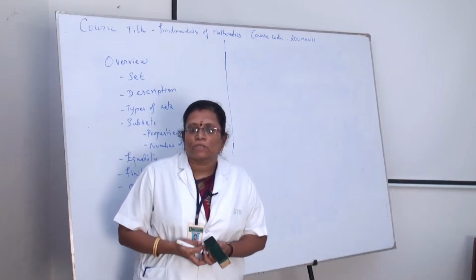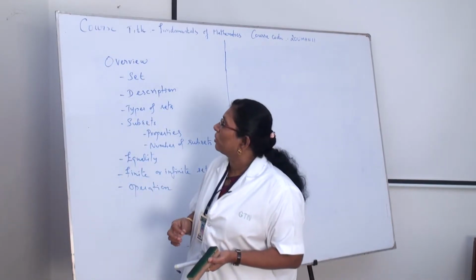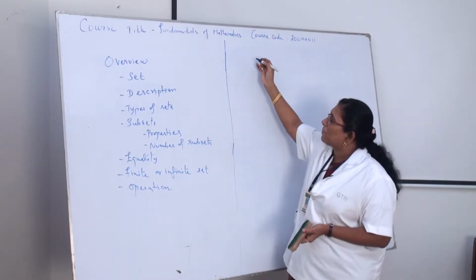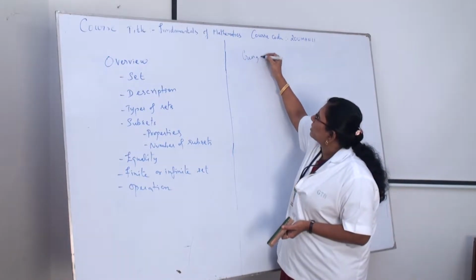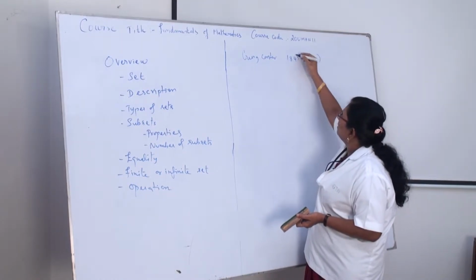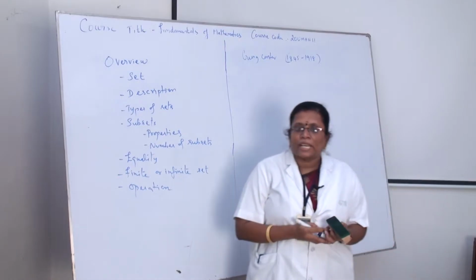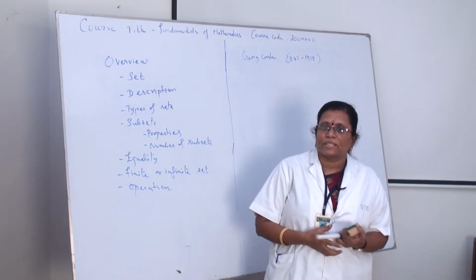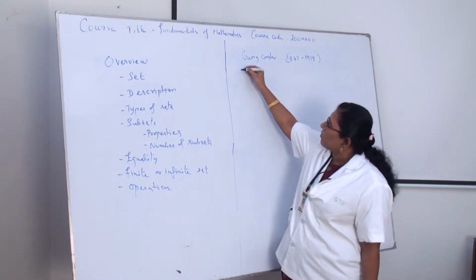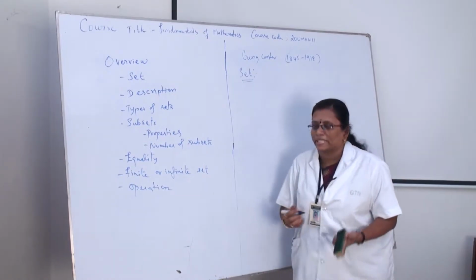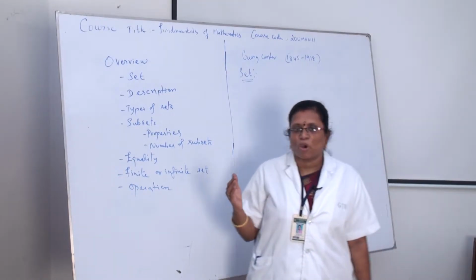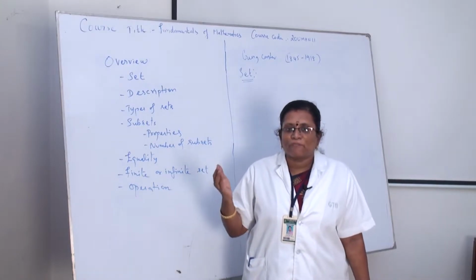First we should know what a set is. The set theory was created by the German mathematician Georg Cantor, who lived from 1845 to 1918. So he created this set theory and discussed it in this period. What is the definition of a set? A set is a collection of well-defined objects. So, it should be well-defined.